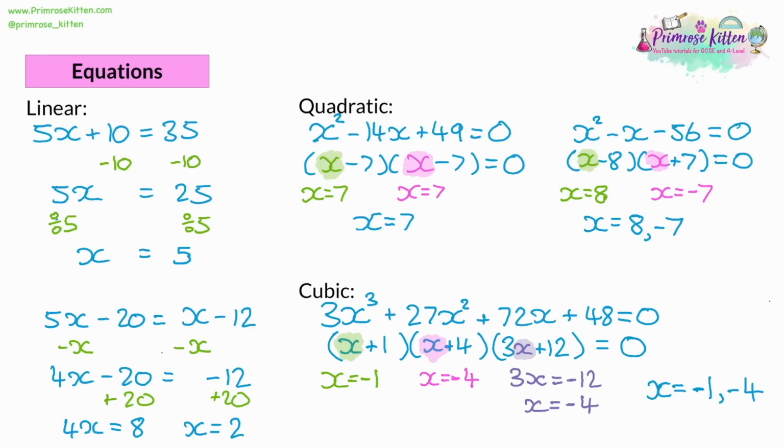Now, the last thing we'll do here is that with so much on the page, it might not be very clear which ones are the answers. I'm just going to highlight all the answers in purple now. The first example, x was 5. The second example, x was 2. In the third example, x was 7. In the fourth example, x was 8 or negative 7. And in the final example, x was equal to negative 1 or negative 4.